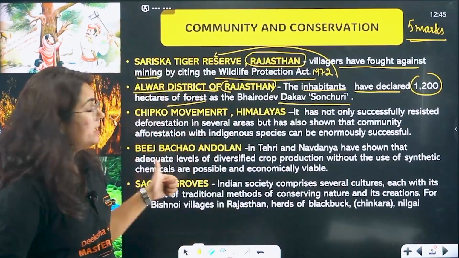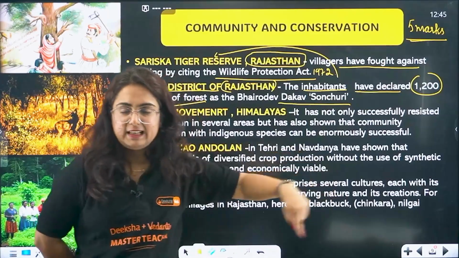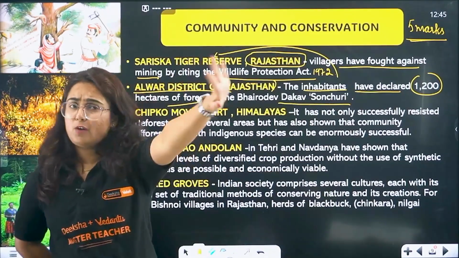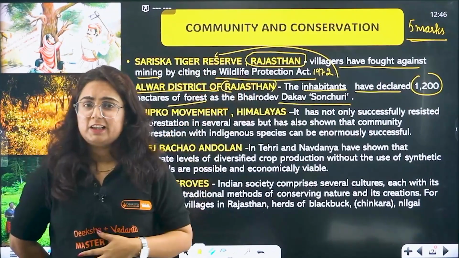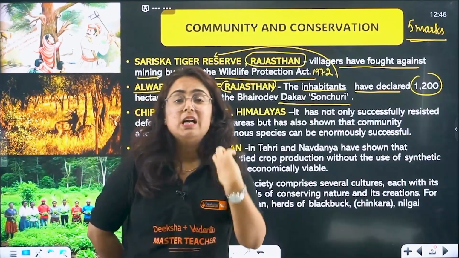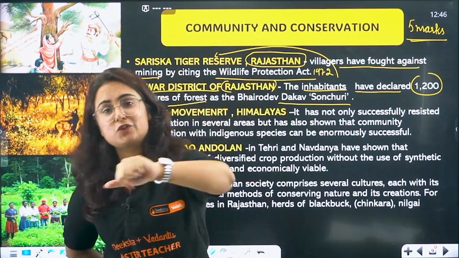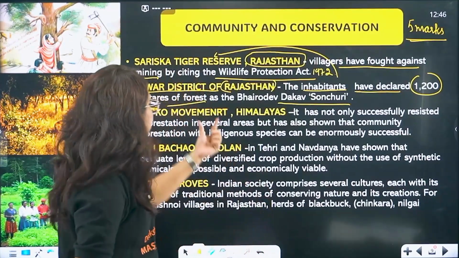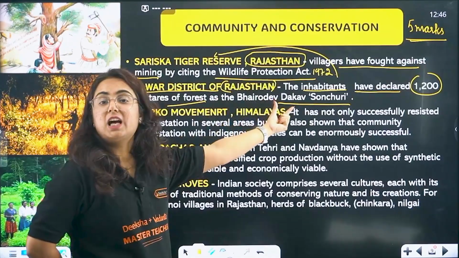So in this Alwar district, they declared that area of 1200 hectares, and told the forest department to leave it. We are going to decide the rules and regulations to be followed in this region, and they declared it as Bhairav Dev Dakav Sanctuary.